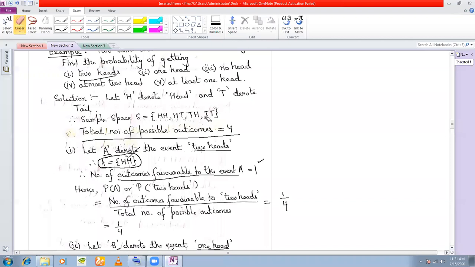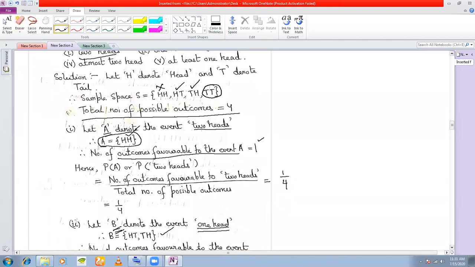HTTH. At most one head. At most means either no head or one head, right? This is what at most means. Either no head or one head, not more than one head. So no head means TT has no head, TH has one head, HT has one head. HH will be rejected.